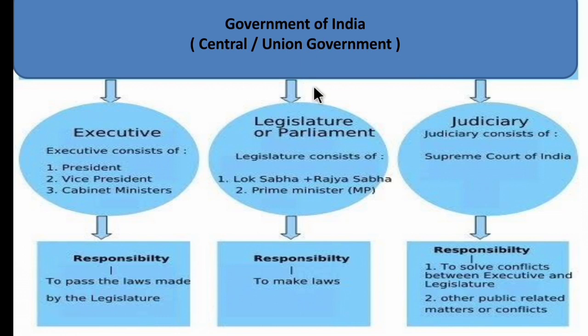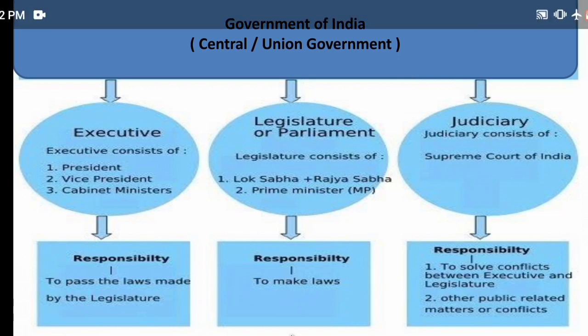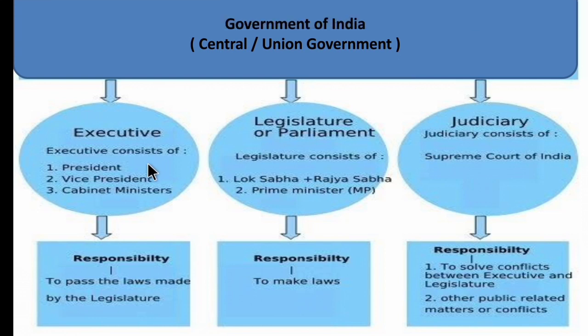The legislature, or parliament, consists of Lok Sabha, which is the lower house, and Rajya Sabha, which is the upper house at the central level, and the prime minister. The major responsibility of the legislative branch is to make the laws, and the executive branch has to approve those laws.